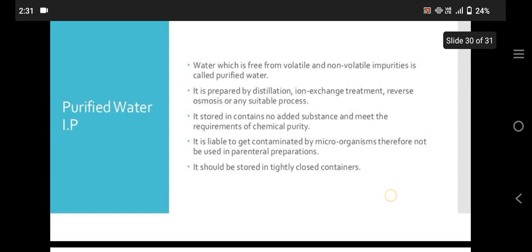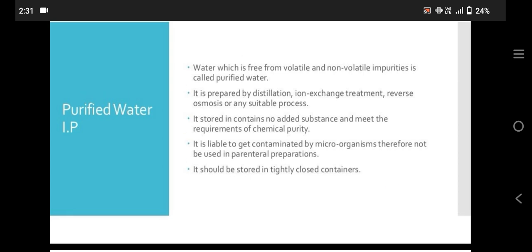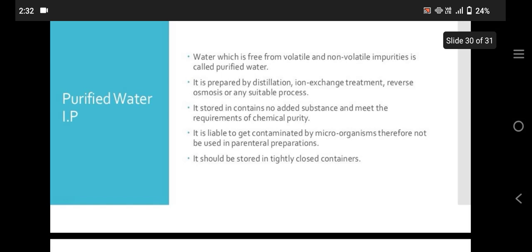Purified water IP. Water which is free from volatile and non-volatile impurities is called purified water. It is prepared by distillation, ion exchange treatment, reverse osmosis, or any suitable process. It is stored in containers with no added substance and meets the requirement of chemical purity.